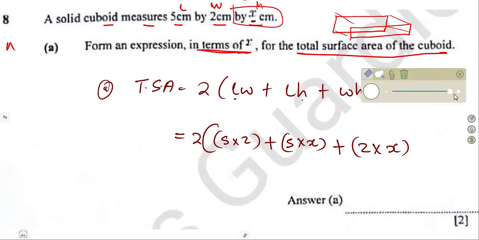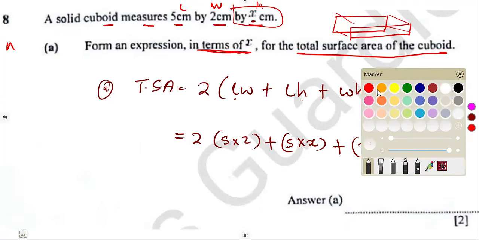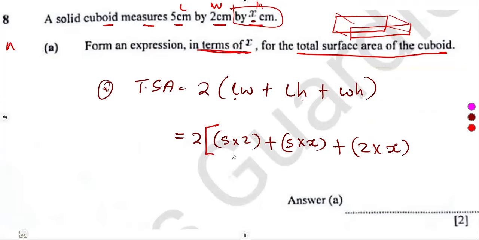Okay, just for the sake of my brackets, let me rewrite this with these other ones. So let's simplify inside the brackets. We are going to have 5 times 2, which is 10, plus 5 times x, which is 5x, plus 2 times x, which is 2x.